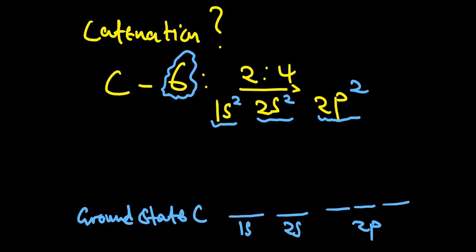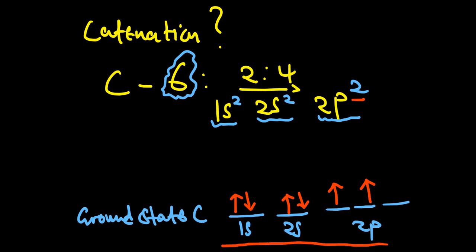Now when we arrange these electrons, in the 1s we have 2, in the 2s we have 2, and in the 2p we have 2. How do we arrange these 2? We put 1 there and another one there. In this state, the carbon is in its ground state, meaning it's not excited.